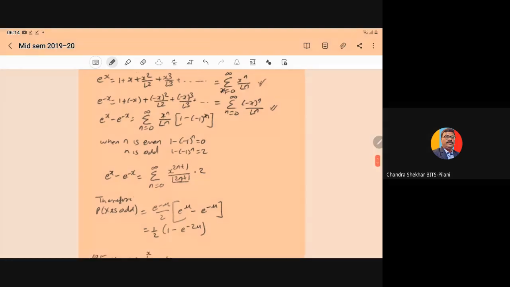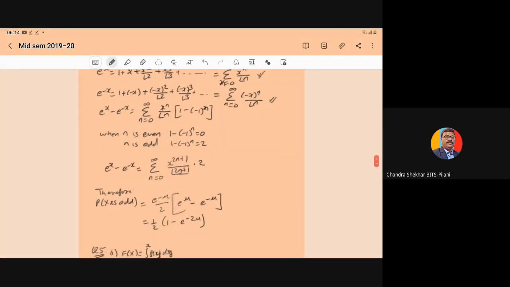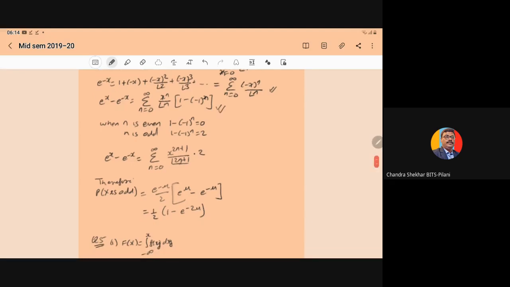So when we subtract the second from the first, e to the power x minus e to the power minus x can be written as summation n equal to 0 to infinity of x to the power n upon factorial n into 1 minus minus 1 to the power n. So when n is even, minus 1 to the power even will become 1, so 1 minus 1 will be 0.